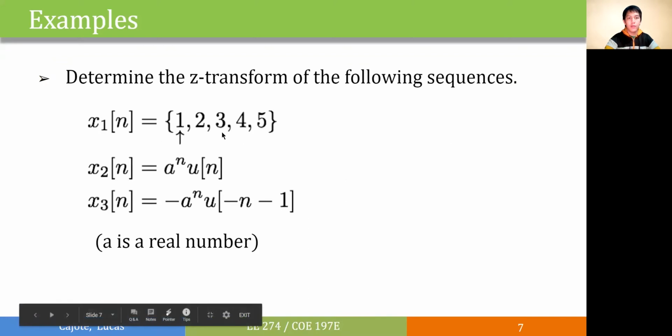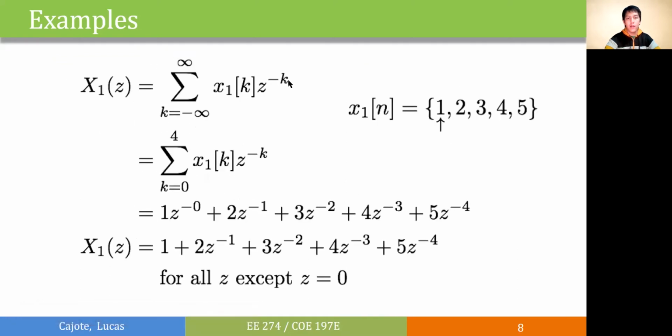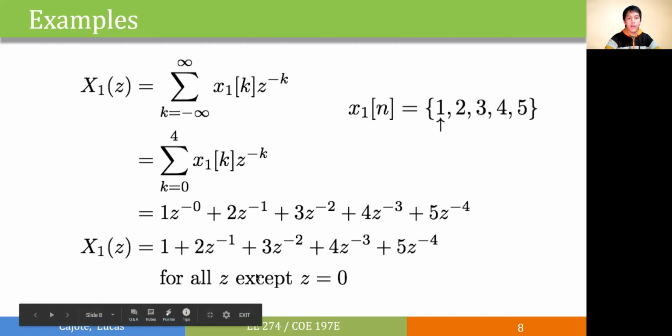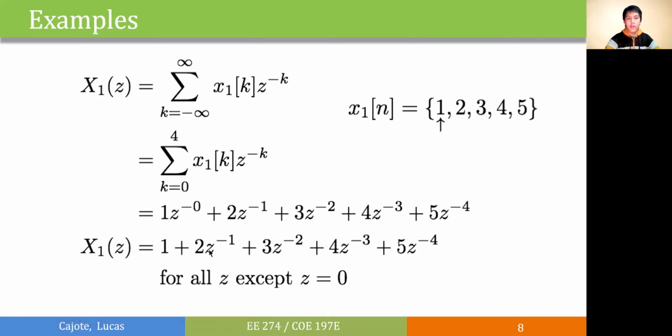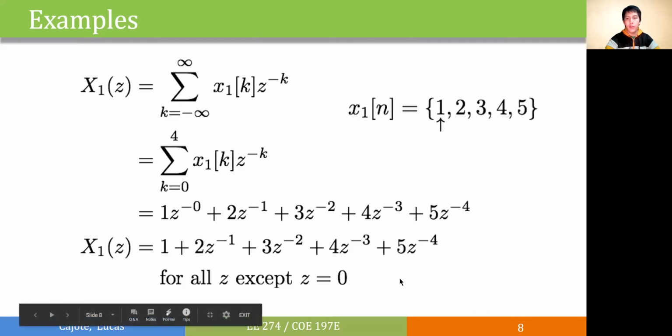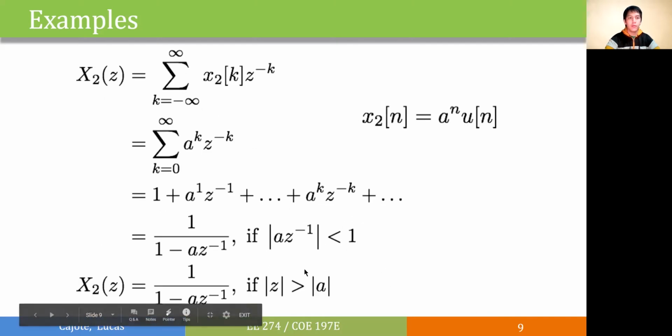For x1, plugging in the formula, we'll just have a summation from n equals 0 to n equals 4, since it's a finite sequence. Then expanding the summation, we'll have 5 terms. And we'll get this polynomial in z. Taking a closer look, we can see that we have z to the minus 1, z to the minus 2, z to the minus 3, and z to the minus 4 terms, which means that this polynomial must not have a value for z equals 0.